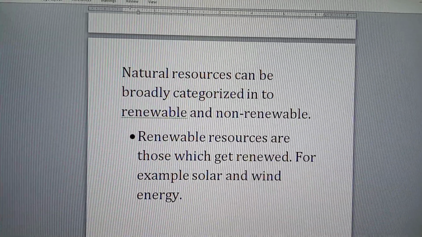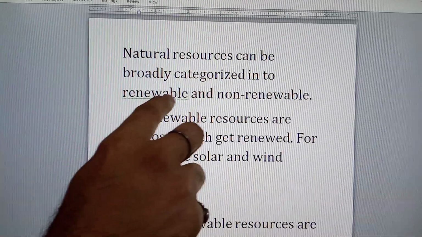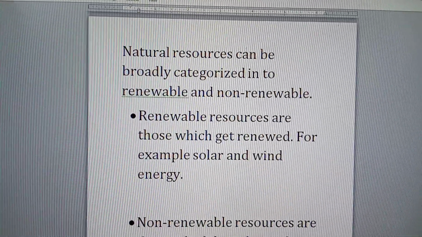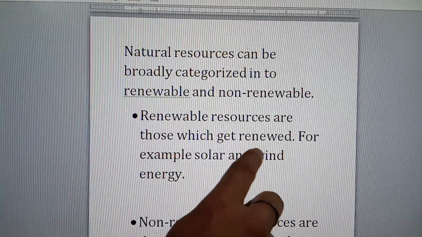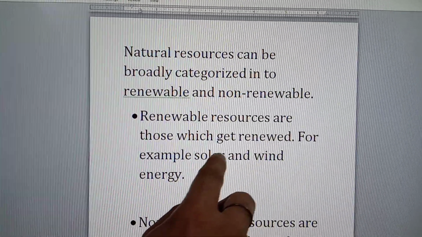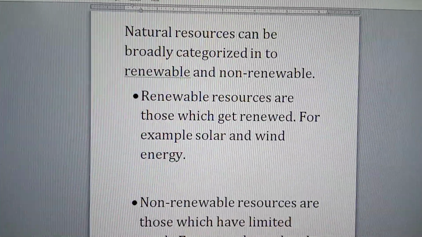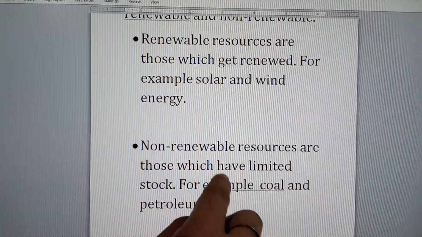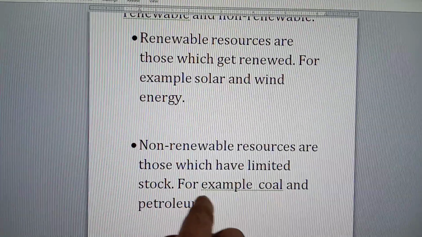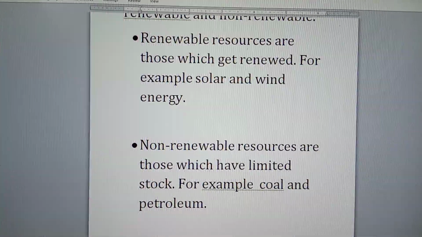Natural resources can be broadly categorized into renewable and non-renewable resources also. Renewable resources are those which get renewed. For example, solar and wind energy. Non-renewable resources are those which have limited stock. For example, coal and petroleum.